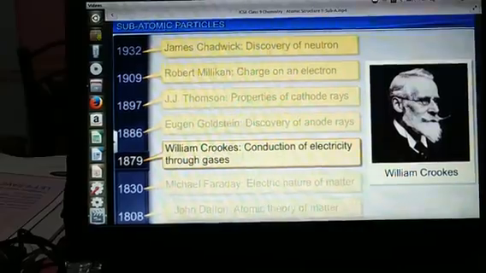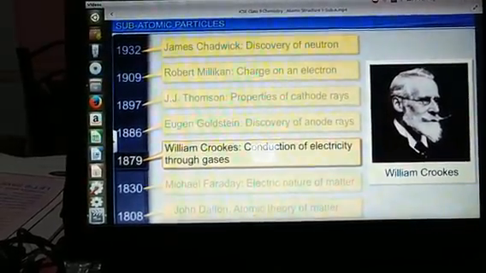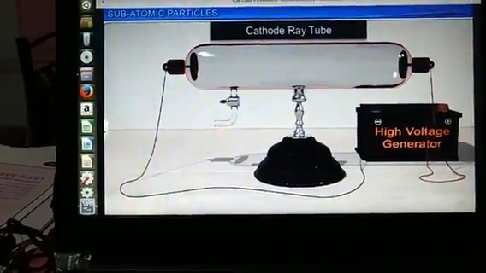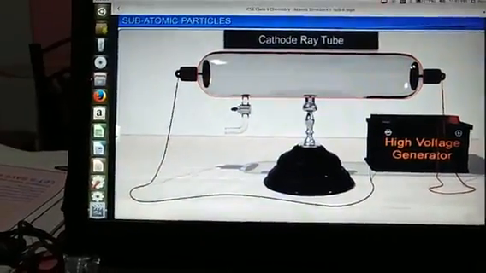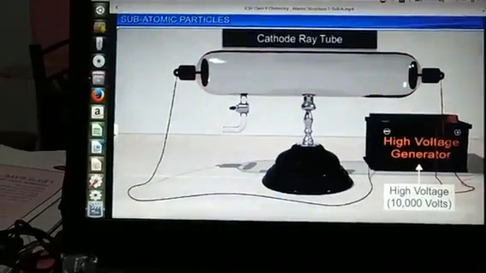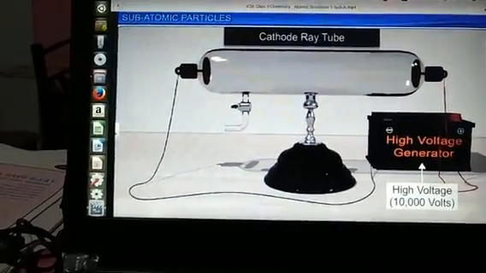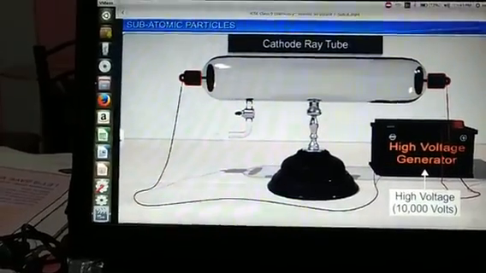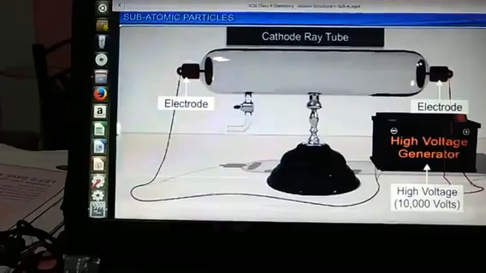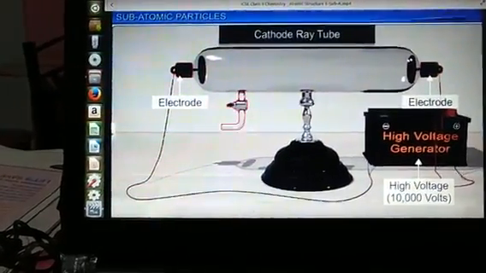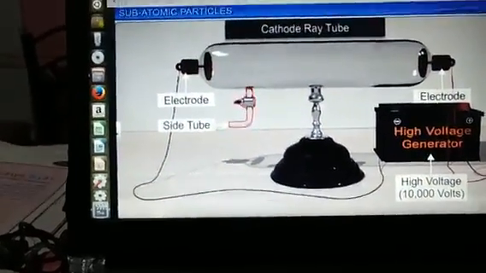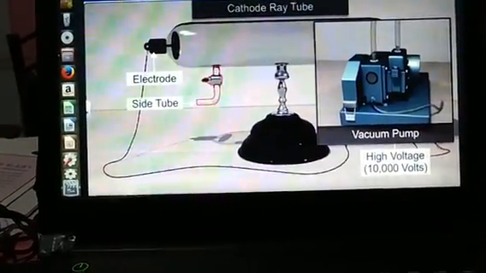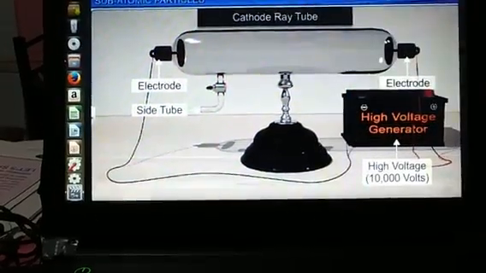William Crookes studied the discharge experiment in 1879. Crookes observed that gas conducts electricity at low pressure. We know that solids can conduct electricity, and Nicholson proved that liquids can conduct electricity. Crookes showed that when electricity passes through a gas at low pressure, it conducts electricity. This is called the discharge experiment.